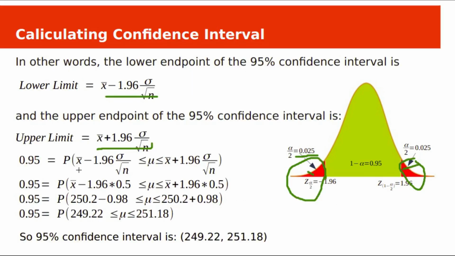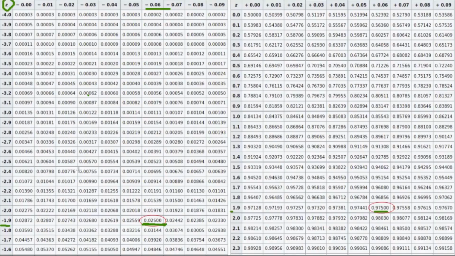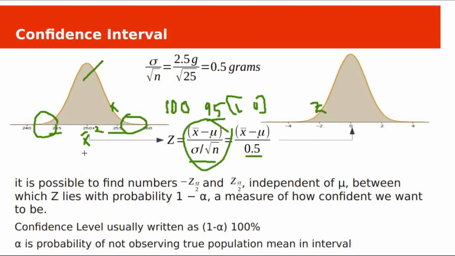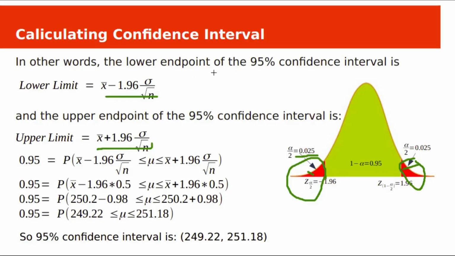Let's calculate the lower bound and upper bound for our previous problem. Here the sample mean is 250.2 and the standard deviation for that sampling distribution is 0.5. Let's substitute these two values in the lower bound and upper bound. Standard deviation is 0.5 and sample mean x bar is 250.2.